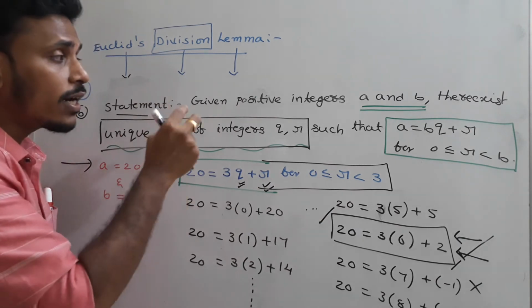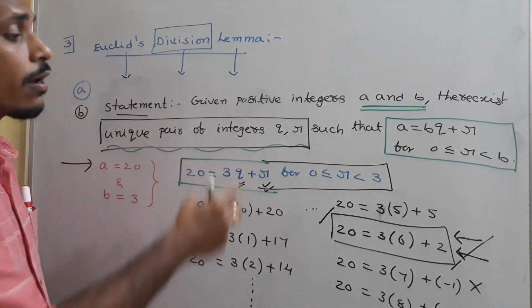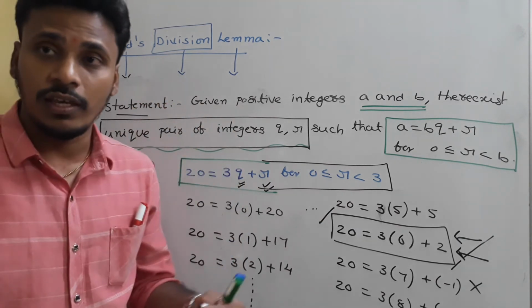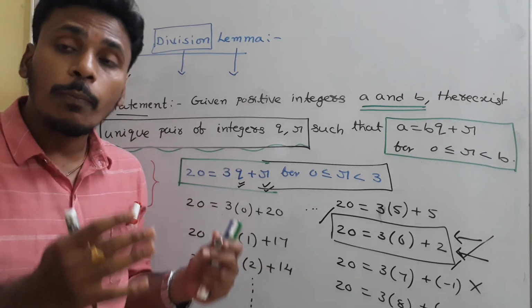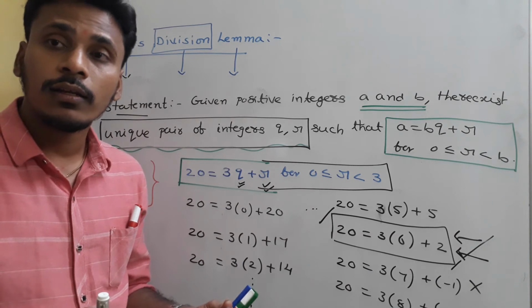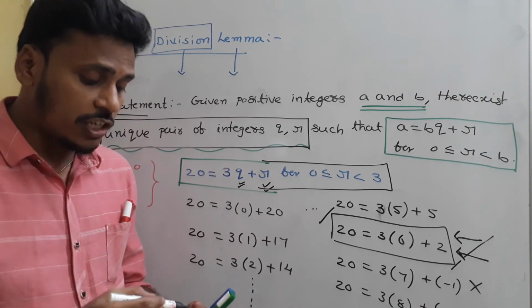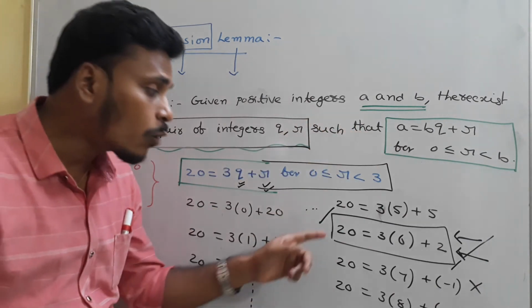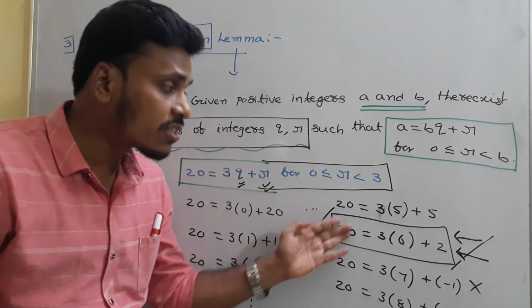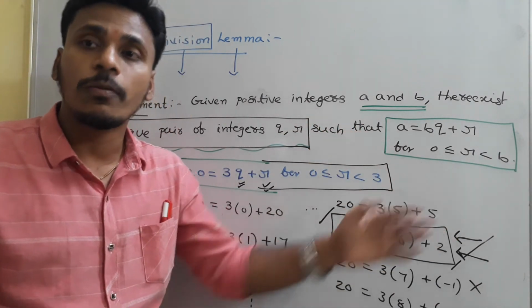Euclid observed this phenomenon and mentioned it as Euclid's division lemma. Infinite representations are possible, but only one representation satisfies Euclid's statement, and that one representation is just similar to our long division process.